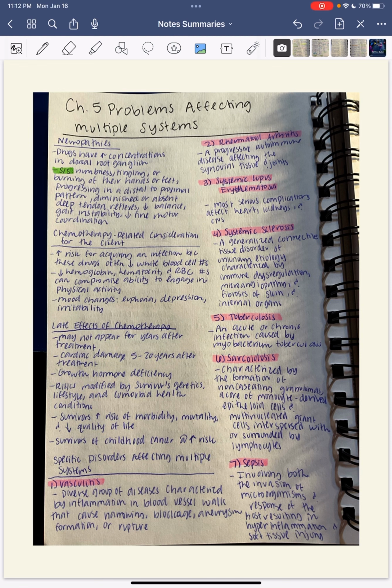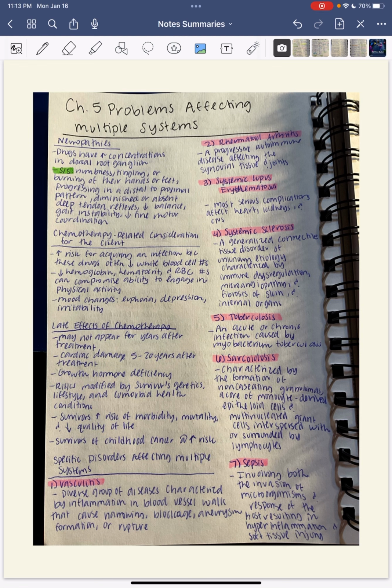So you have vasculitis, rheumatoid arthritis, systemic lupus, systemic sclerosis, tuberculosis, sarcoidosis, and sepsis. So for vasculitis, this is when many diseases act together from inflammation in the blood vessel walls that cause narrowing or blockage and aneurysm formation or rupture. Rheumatoid arthritis is something that is an autoimmune disorder, and it affects synovial tissues and joints. Systemic lupus erythematosus is a very complex disease that affects the heart, kidneys, and CNS.